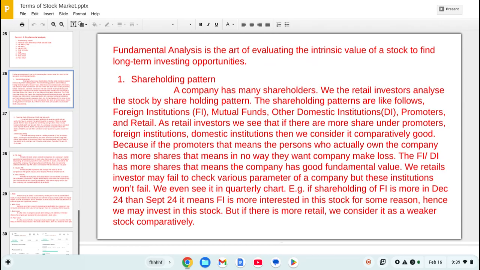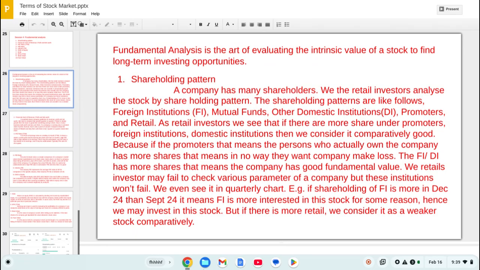Again, foreign institutions, mutual funds, and domestic institutions. Okay, if they are investing in a company, we are the retail traders. We may or may not see all the parameters of evaluation of a company. There are 100 parameters for the fundamental analysis of a company. We may miss 90% of them, but these institutions will never miss.